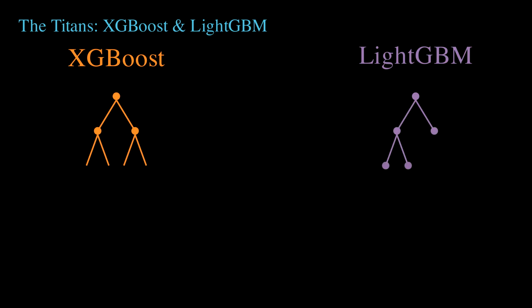LightGBM introduced best-first, leaf-wise growth. It aggressively searches the entire frontier and splits only the single node with the highest potential variance reduction. This creates asymmetrical, incredibly deep trees. Combined with histogram-based binning, LightGBM is the undisputed king of training on massive datasets at lightning speed.